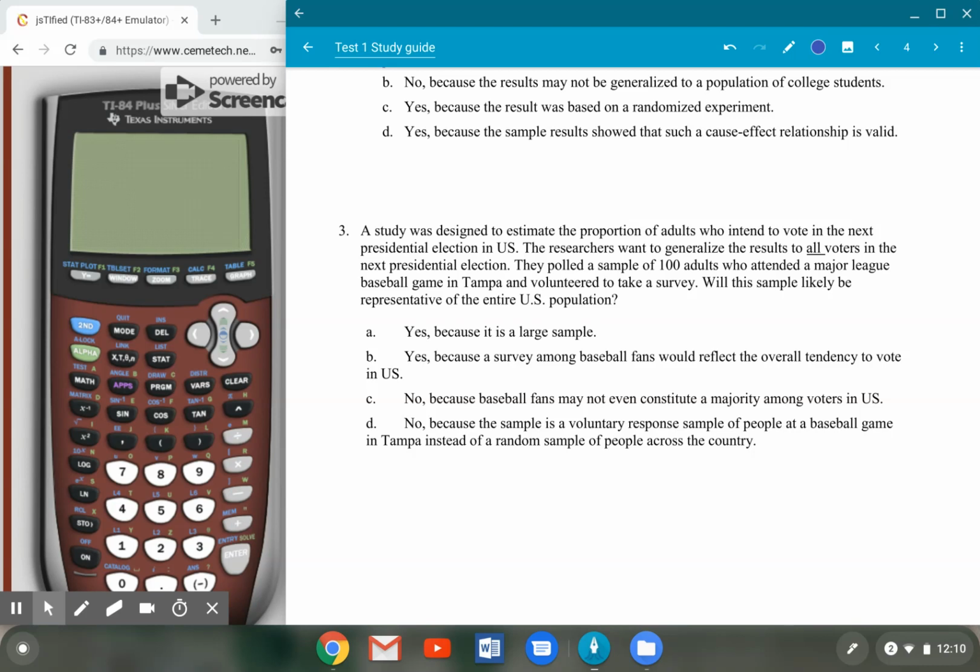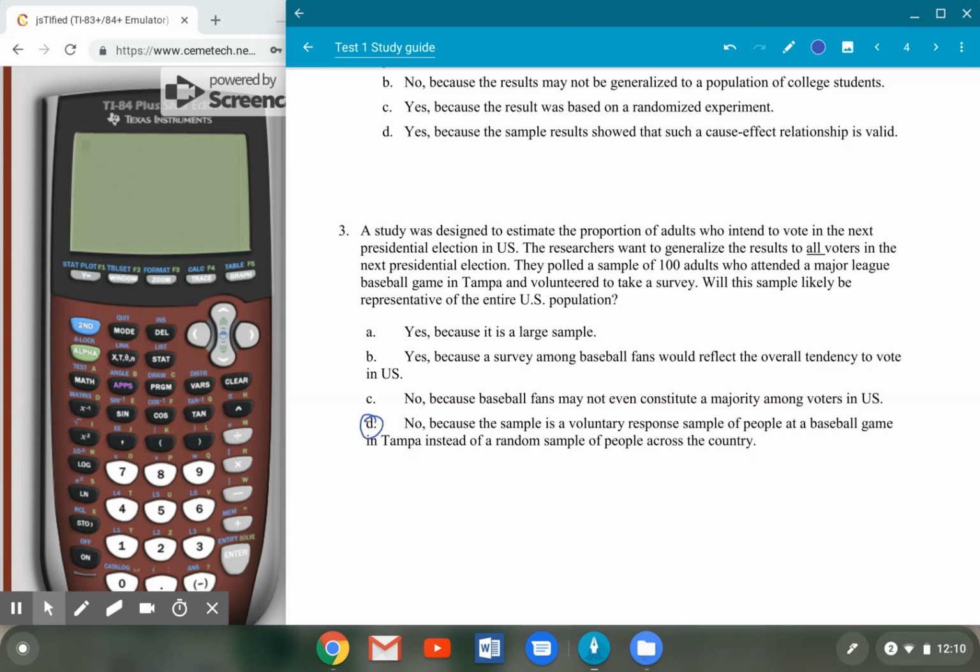A says yes because it's a large sample. B says yes because the survey among baseball fans would reflect the overall tendency of the U.S. vote. C, baseball fans may not even constitute a majority among U.S. voters. Or D, the sample is a voluntary response sample of people at a baseball game in Tampa instead of a random sample of people across the country. Hopefully you see right away that D is the best choice. This is not a good sample.